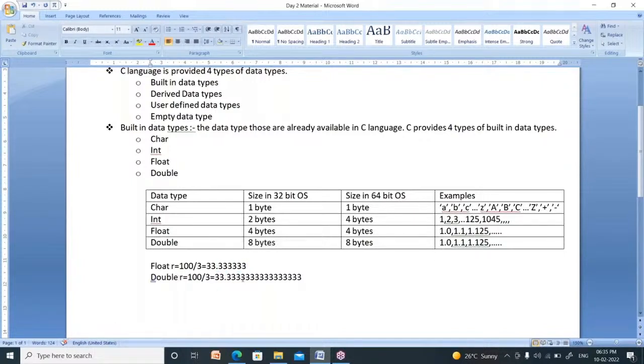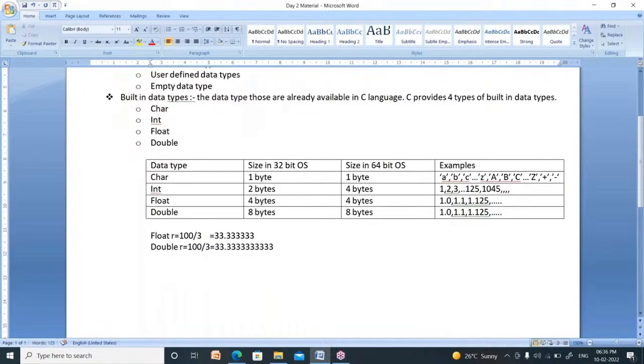Whereas double maintains 10 precisions: 1, 2, 3, 4, 5, 6, 7, 8, 9 and 10. So the remaining digits will be truncated or deleted. So the difference is that float maintains 6 precisions, whereas double maintains 10 precisions. Right. It is only the difference in precision.